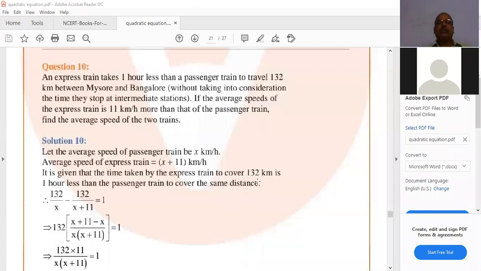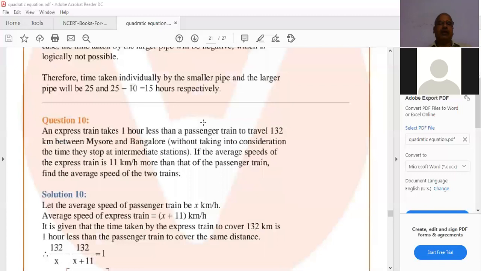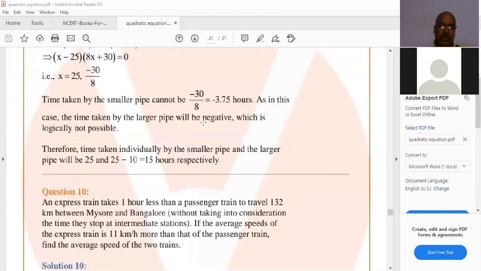If the average speed of the express train is 11 kilometers per hour more than that of the passenger train. Generally, an express train is faster than the passenger train. How much? 11 kilometers per hour more than the passenger train. Find the average speed of the two trains.